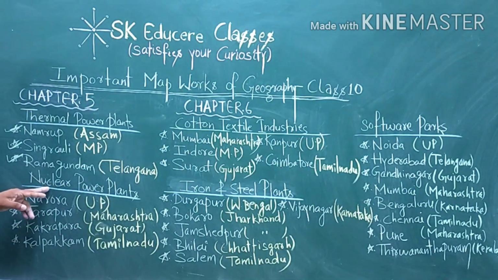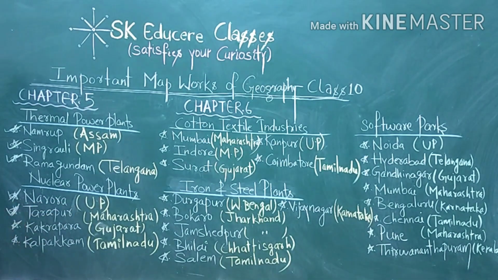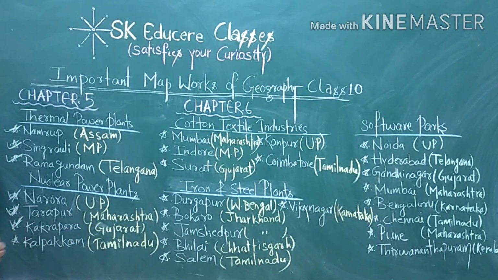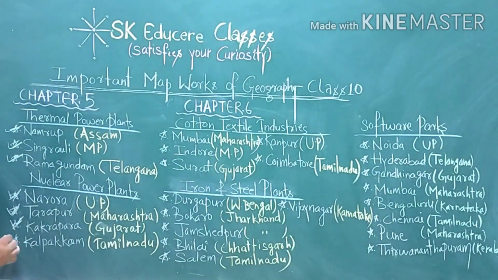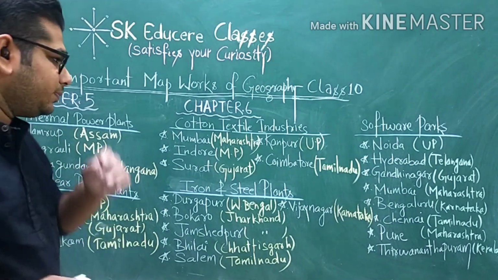You may also be asked nuclear power plants. Important nuclear power plants of India are Narora nuclear power plant located in UP, Tarapur nuclear power plant located in Maharashtra, Kakrapara nuclear power plant located in Gujarat, Kalpakkam nuclear power plant located in Tamil Nadu.